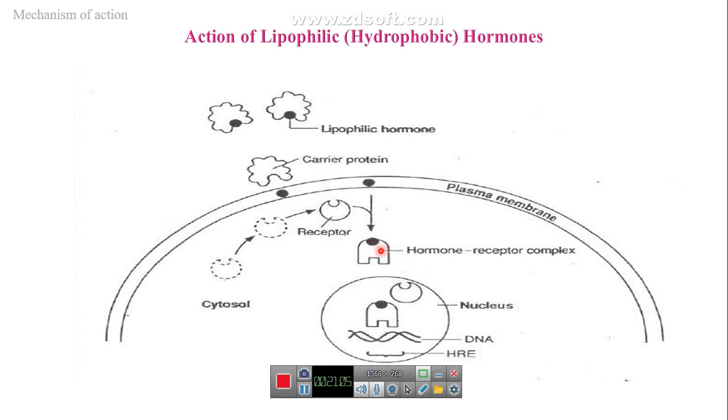They bind to the receptors forming a hormone-receptor complex, and this hormone-receptor complex will go to the required specific sequence of DNA and copy the information to messenger RNA. The messenger RNA will be responsible for the synthesis of the required protein for performing the required function of this hormone.